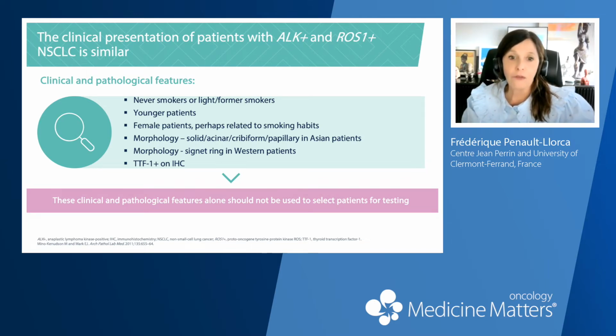However, those clinicopathological features are insufficiently sensitive to screen for testing an individual patient, as a significant proportion of ALK and ROS1 rearranged tumors may go undetected. And very frequently, we find those alterations in patients with another histology or who are 60 or 70 years old. So that's why we don't use those clinical and pathological criteria alone for the selection of patients.